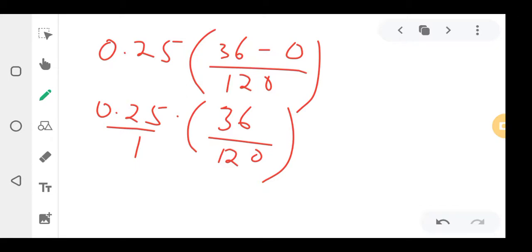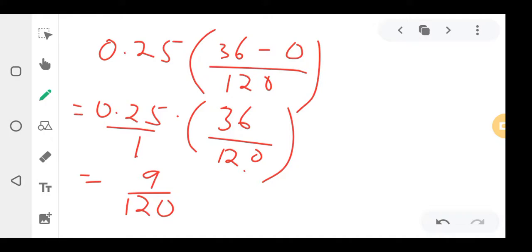What's the answer? 0.25 by 36 is 9. Okay, 9 over 1 times 120 is 120.